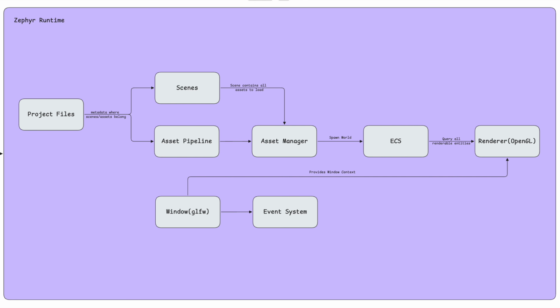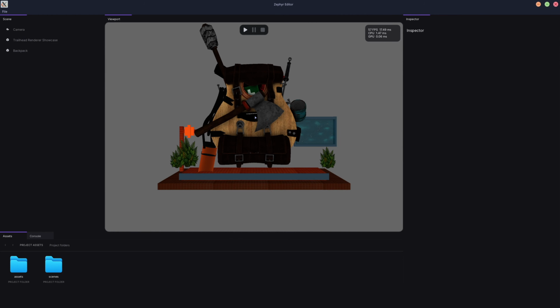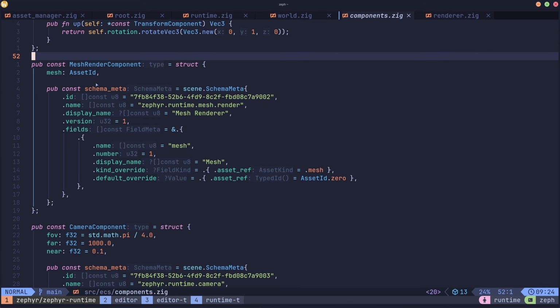And moving out of ECS world, we move into our renderer, which obviously is one of the most important things to any game engine because that's what renders everything. And looking back at our editor, we see anything in the viewport is being rendered by a renderer, right? The renderer really is just a system. We see we have a mesh render component, which our render system, going back to ECS, queries: everything that's renderable or has this mesh render component. So we put an asset onto this component, and then the renderer is able to get that asset and render it.